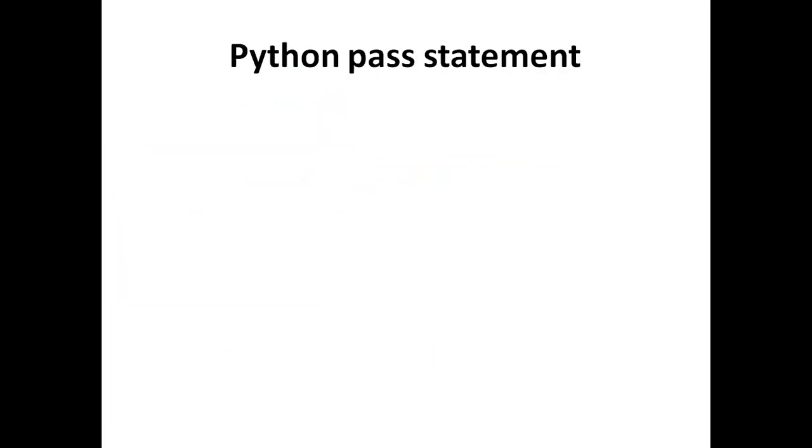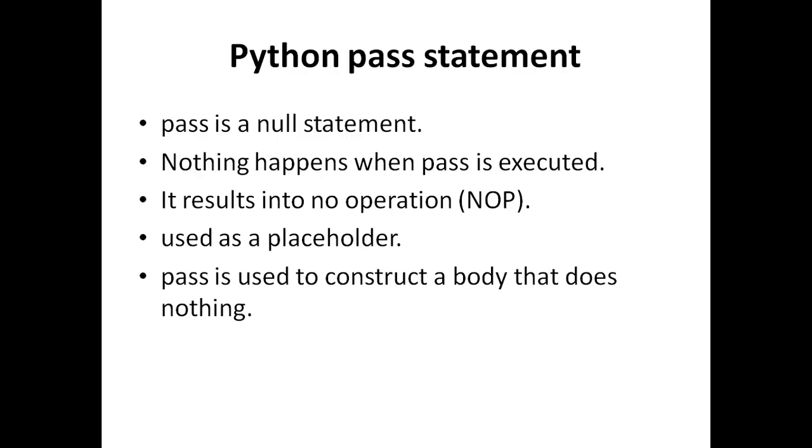Finally, let's see the pass keyword. In Python, pass is a kind of null statement, and it generally does nothing. Whenever we have to represent a null statement in Python, we can use the keyword pass, and it has no effect. That means it does not print anything, and it does not do anything.